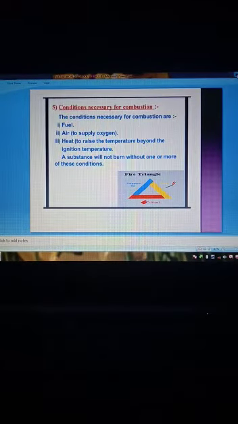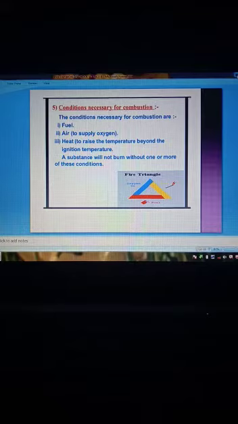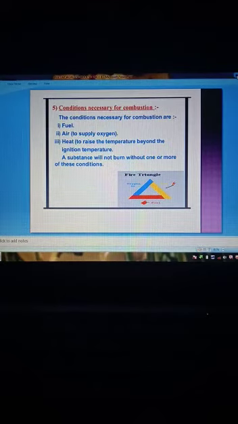Conditions necessary for combustion are fuel, air to supply oxygen, and heat to raise the temperature beyond the ignition temperature. Ignition temperature is the lowest temperature at which a substance catches fire, as different substances catch fire at different temperatures. A substance will not burn without one or more of these conditions.